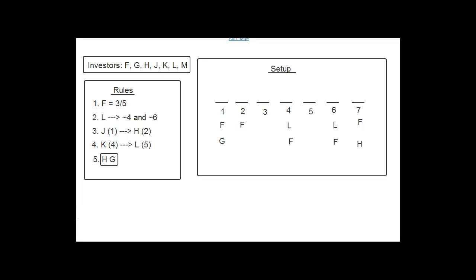So number 4 says if K's in 4, then L's in 5. So do we see any situations where K's in 4? We do. Answer choice D. And is L in 5 there? No. H is in 5, so we get rid of D. So far we got rid of A, B, and D.